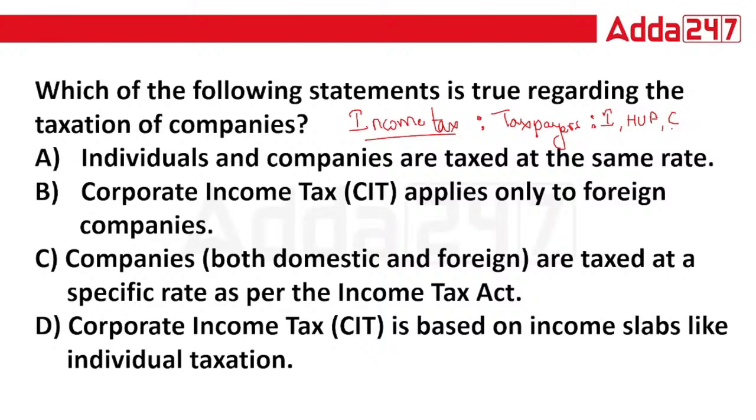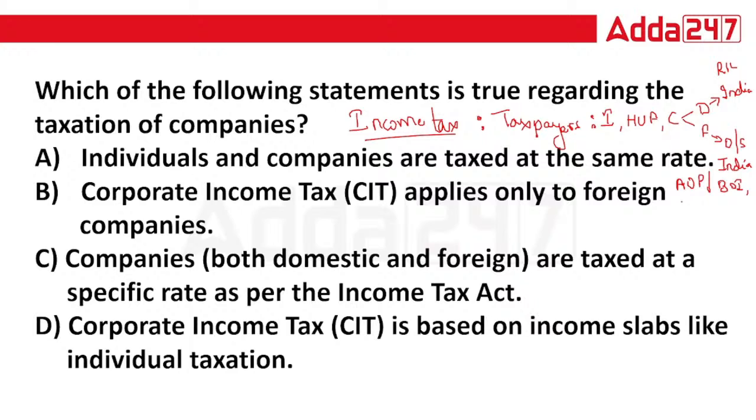Okay, under companies we have two types of companies: domestic company and foreign company. Domestic company means if that is incorporated, registered in India, then that is domestic company. Foreign company means registered outside India, then it is foreign company. Like Amazon, that is your foreign company. Domestic company, Reliance Industries. Okay, after that we have more types of taxpayers, like you have AOP, BOI.